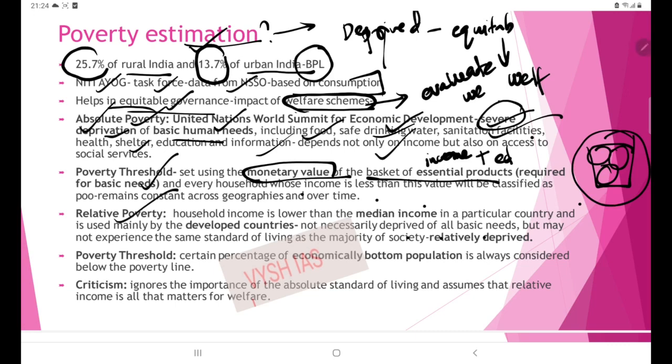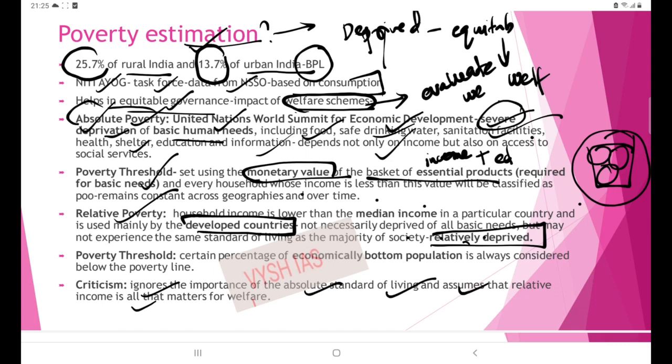Then relative poverty. Relative poverty determines whether a person is in poverty or not using comparative terms. It is mainly used by developed countries. Compared to others, they are relatively deprived. They may not be living in absolute poverty; they may have access to some services, but compared to well-off sections, they may be a little poor. This has a criticism. Why? Because it ignores the absolute standard of living and assumes that relative income is all that matters to welfare. So that is not good. Absolute poverty, by contrast, shows the importance of even the basic services.